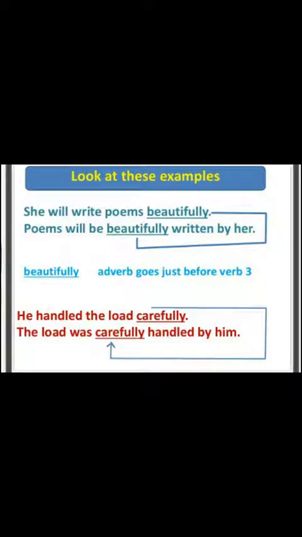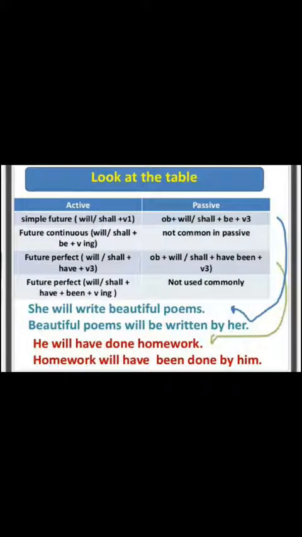So come to the next. Look at these examples. She will write poems beautifully. In the previous slide, the example was she will write beautiful poems. If beautiful is given ahead of poems, you have to change it like this: beautiful poems. It means beautiful poems, both are subject object. So you have to bring both first. Beautiful poems will be written by her.